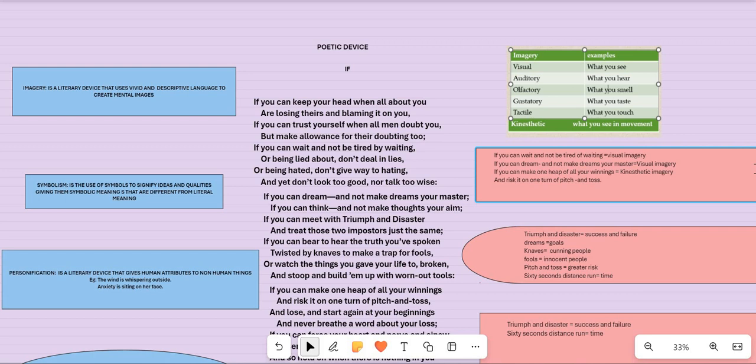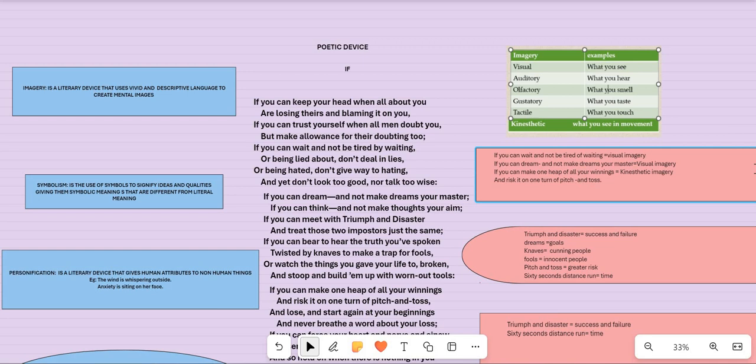Because in visual imagery, what do you really do? When you read a line from a poem or a prose, if you are able to sense the sight using your eyes in your mind, this is an example of visual imagery.